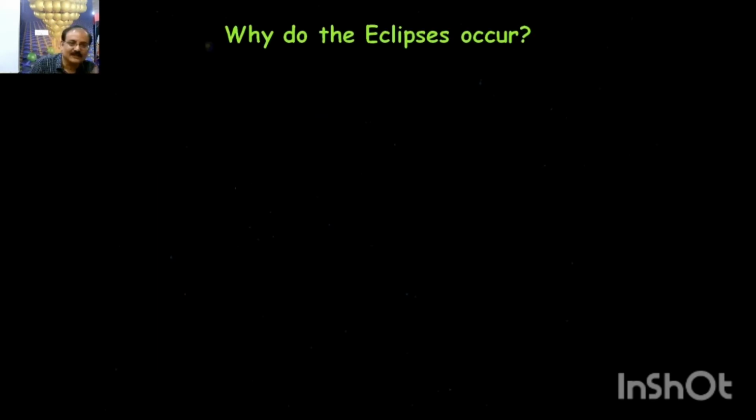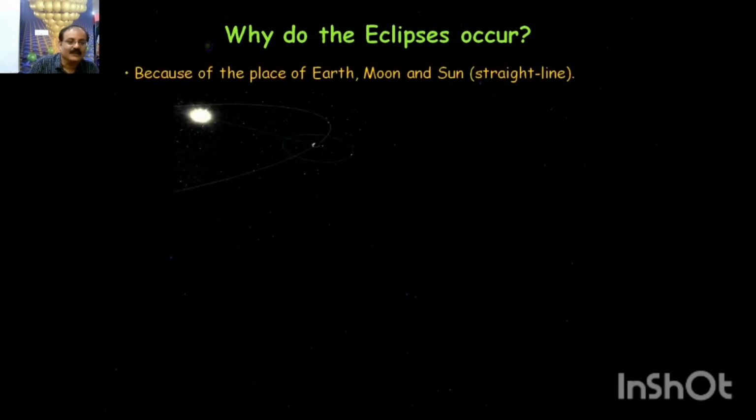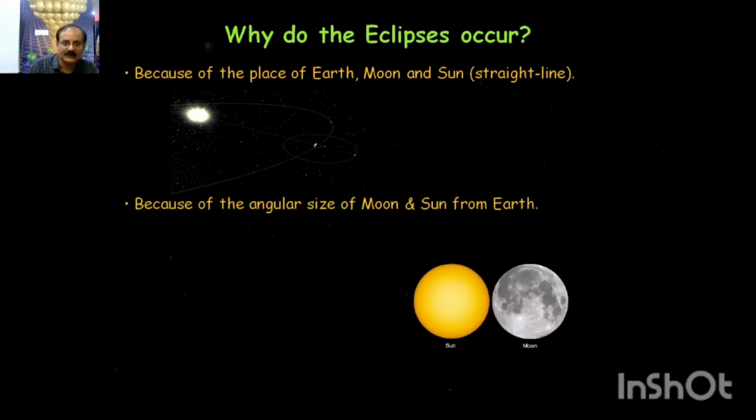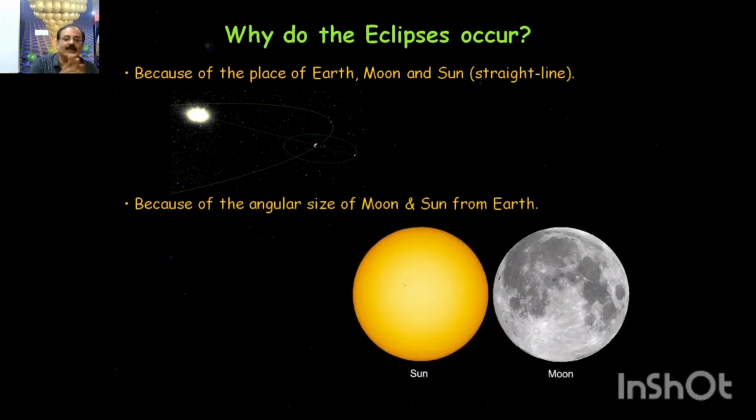Let us see why the eclipses occur. You see that I have shown you this with animations, and again with a line diagram it is seen. And what is the beauty of the total solar eclipse is that the sun is 400 times bigger than the moon. The sun, moon and earth are nearly at the same distance, but on average the sun is 400 times bigger than the moon and 400 times further from the earth.